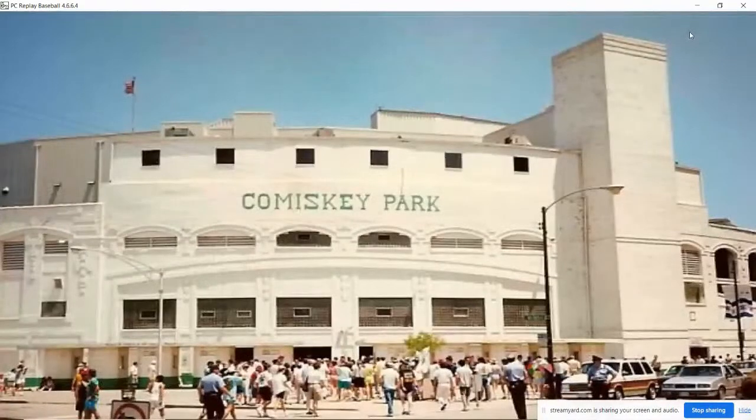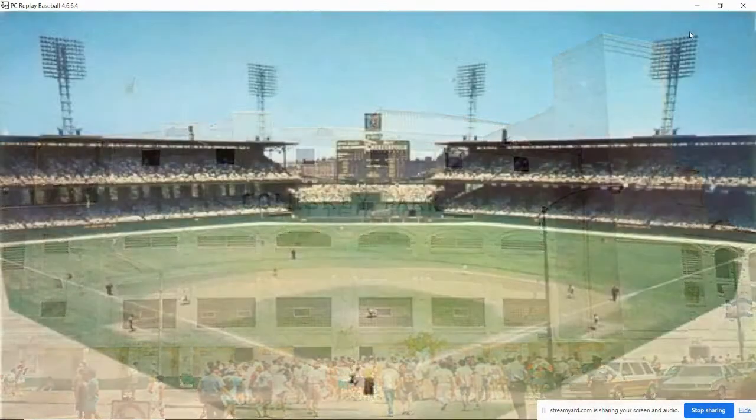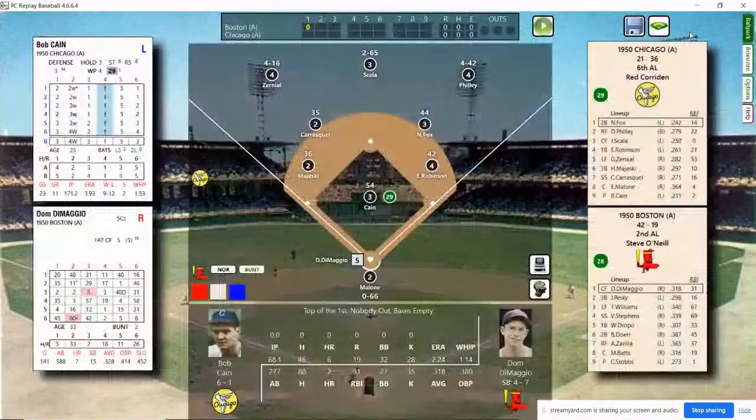Replay Radio is live from Chicago. Top of the first. And let's go over the lineups for the Red Sox. The Red Sox are here in Comiskey Park for our first visit this year.